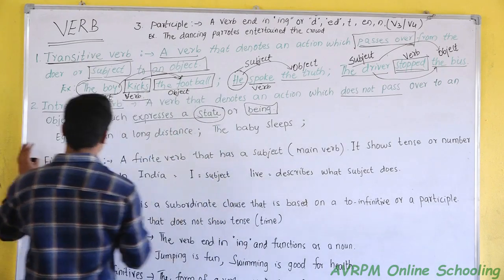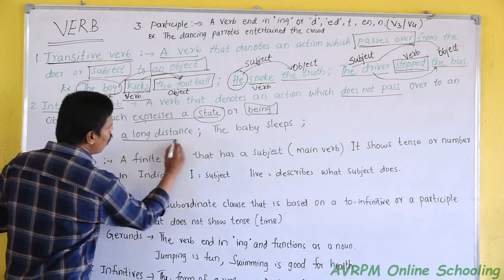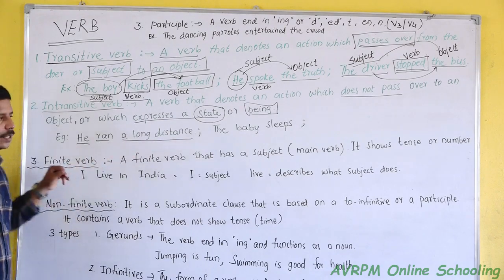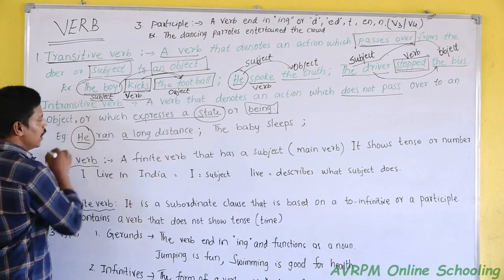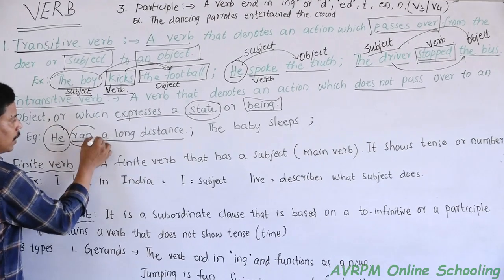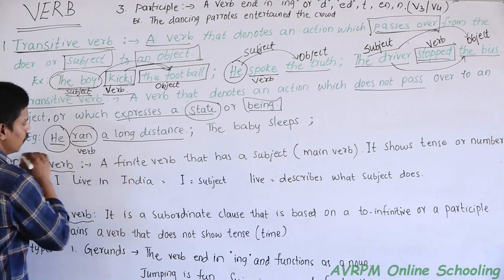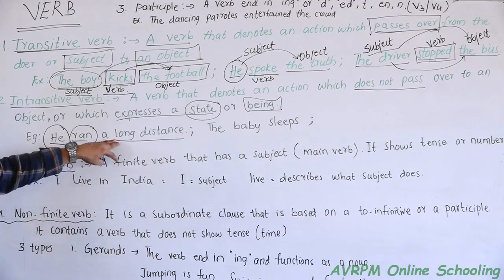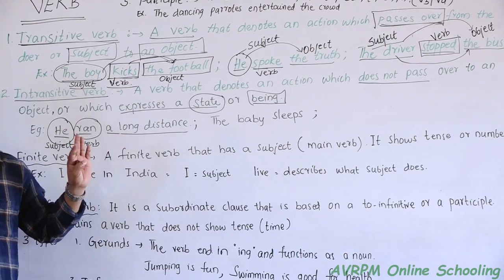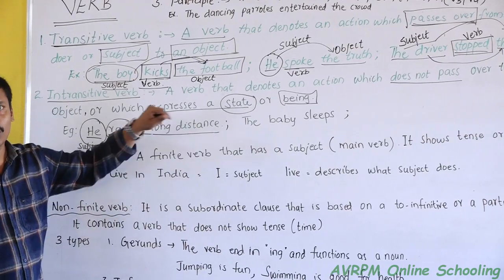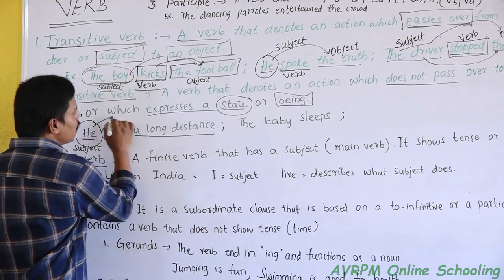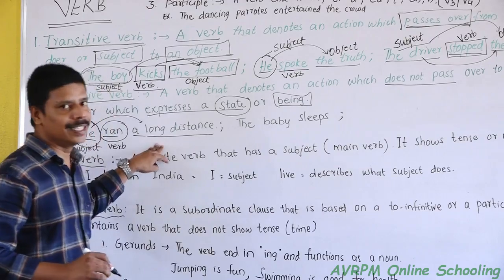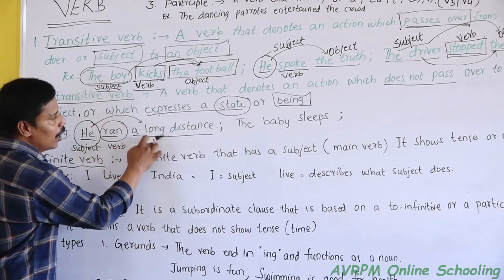Look at the example here. He ran a long distance. So here, who is the subject? He is the subject. What action does he perform? Run. Run is the verb. He is the subject. A long distance is not an object. So it is not passed over to an object; it expresses a state. This is the state or condition of a person. He ran a long distance.